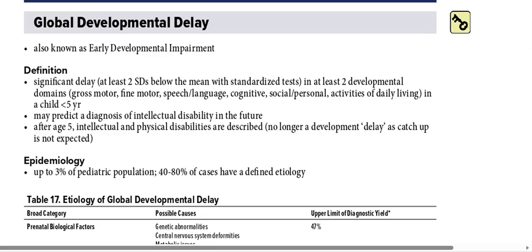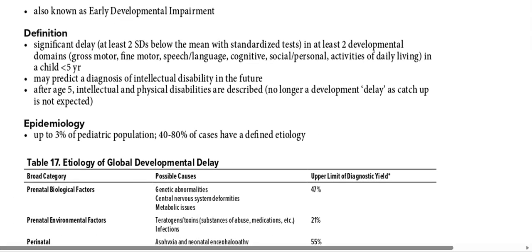Global developmental delay definition basically is significant delay, at least two standard deviations below the mean with standardized tests, in at least two developmental domains: gross motor, fine motor, speech language, cognitive, social, and activities of daily living, in a child less than 5 years of age.